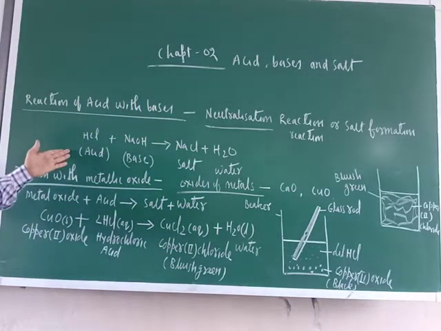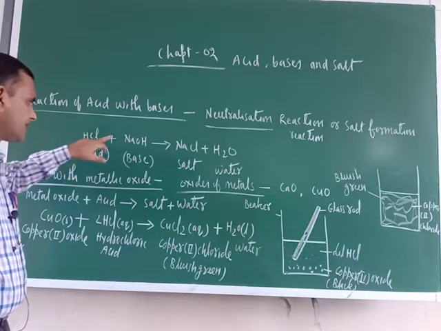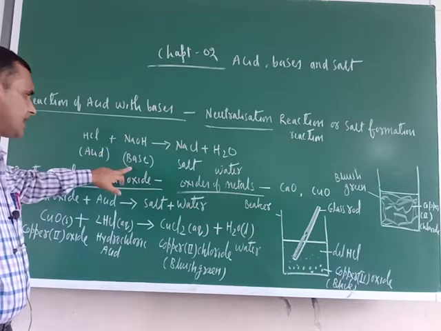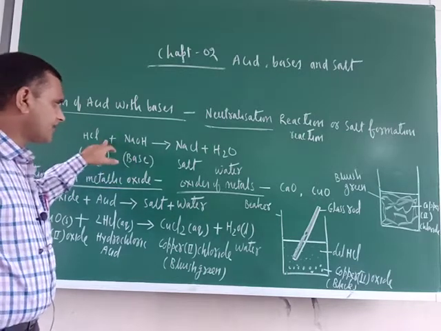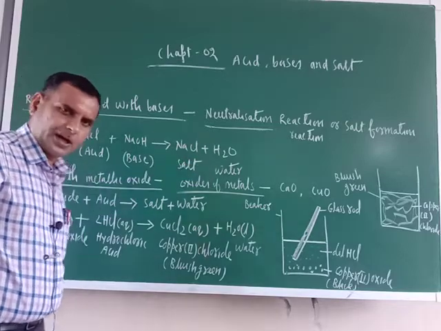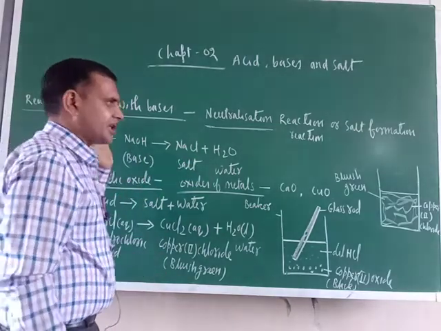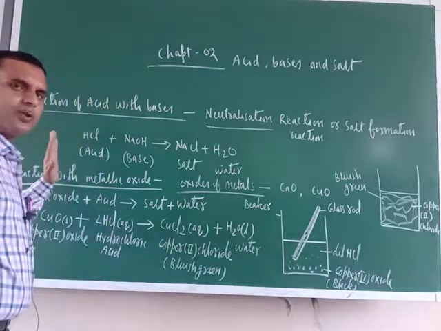Just see one prototype example I have given here. HCl, this is hydrochloric acid. This is sodium hydroxide, that is the base. When they react together, they form sodium chloride, that is salt, and water. So this is a typical example of neutralization reaction. Nothing is special about this one.